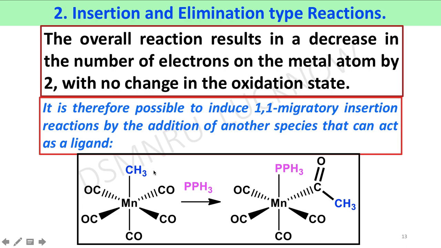This is an example of a 1,1 migratory insertion reaction.